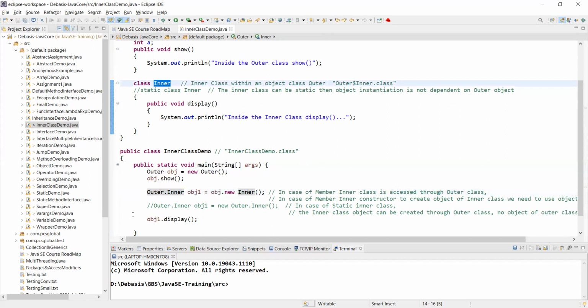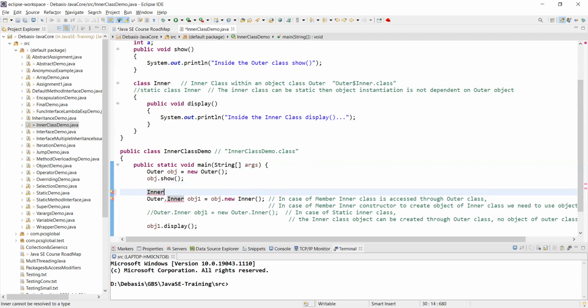But I cannot do it like this. Let's say I call inner obj2, just any name, equal to new inner, as usual, as we know, right?